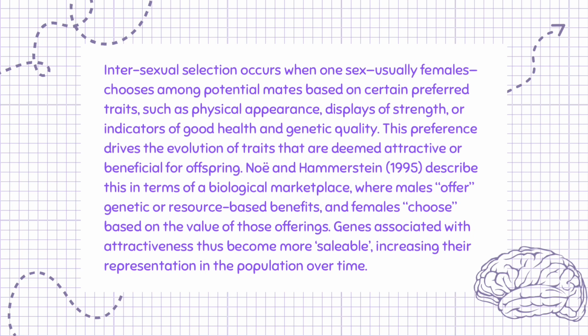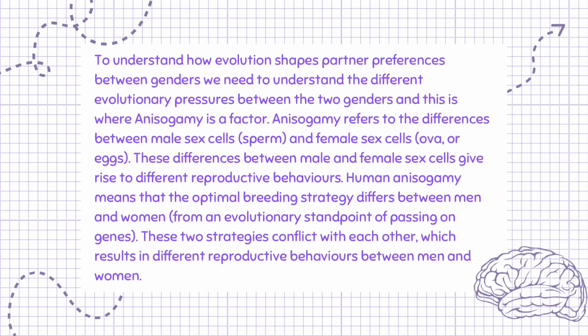Nesse and Hammerstein, 1995, described this in terms of a biological marketplace, where males offer genetic or resource-based benefits, and females choose based on the value of those offerings. Genes associated with attractiveness thus become more saleable, increasing their representation in the population over time. To understand how evolution shapes partner preferences between genders, we need to understand the different evolutionary pressures between the 2 genders, and this is where anisogamy is a factor.